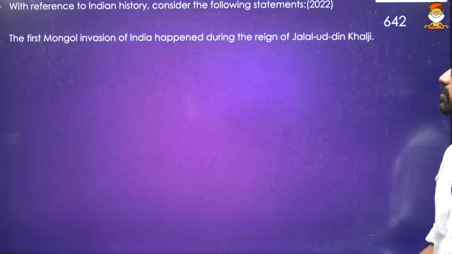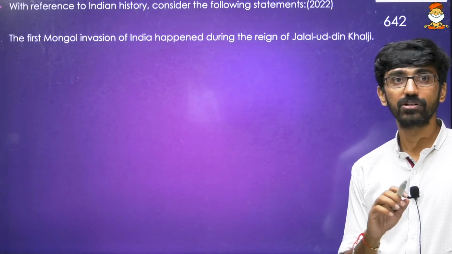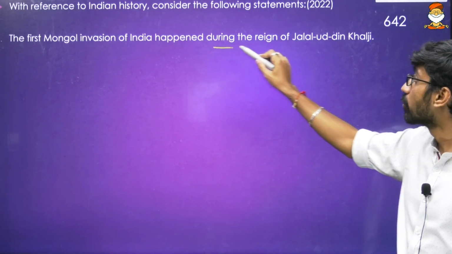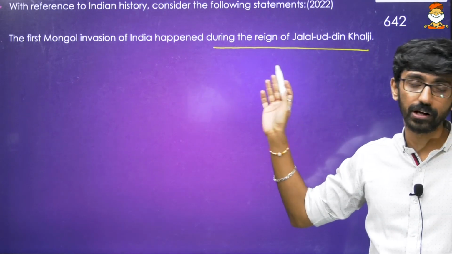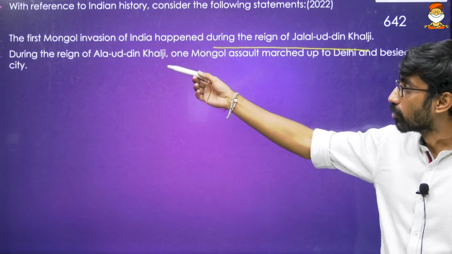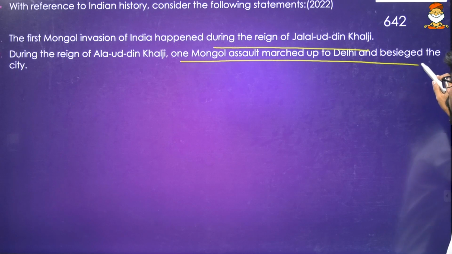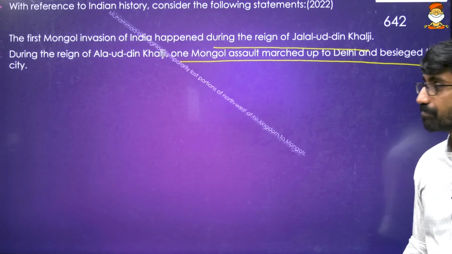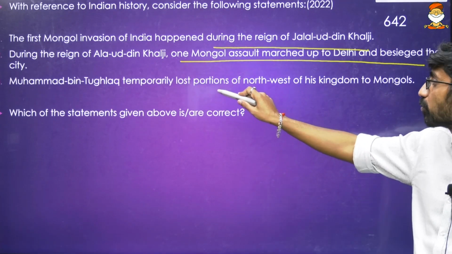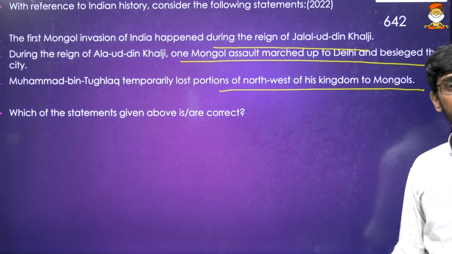Then again, 2022, again a repetition of Mongol invasion. First Mongol invasion of India happened during the reign of Jalaluddin Khalji. No, before that it happened. During the reign of Alauddin Khalji, one Mongol assault marched up to Delhi and besieged the city. Okay. So Muhammad bin Tughlaq temporarily lost portions of the northwest of his kingdom to Mongols.